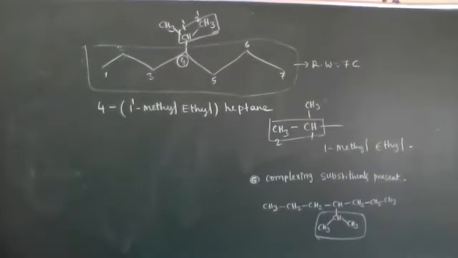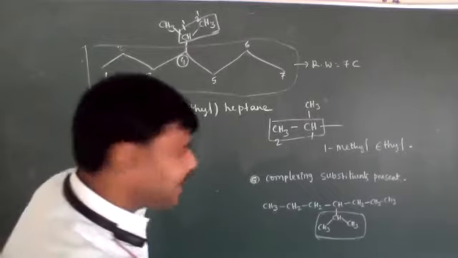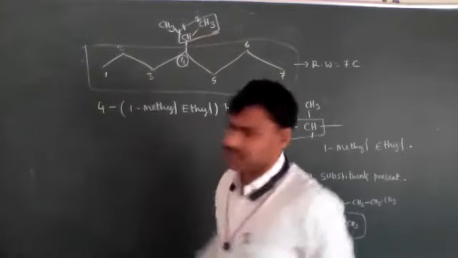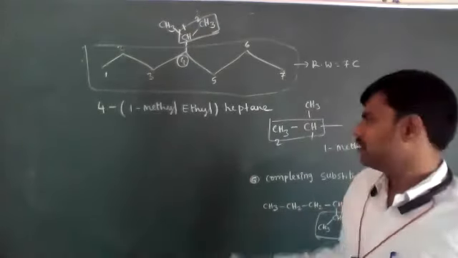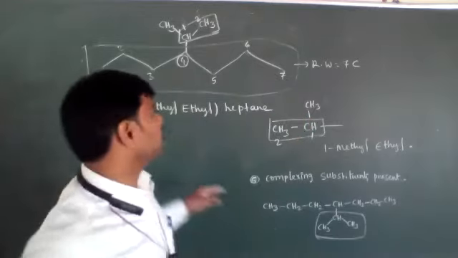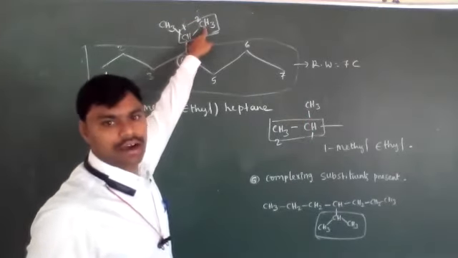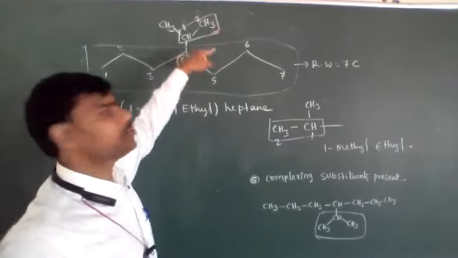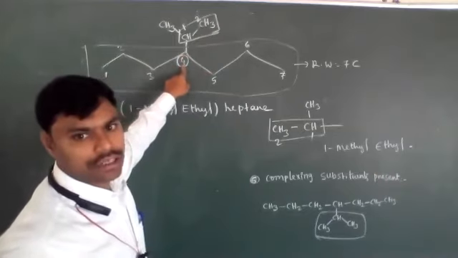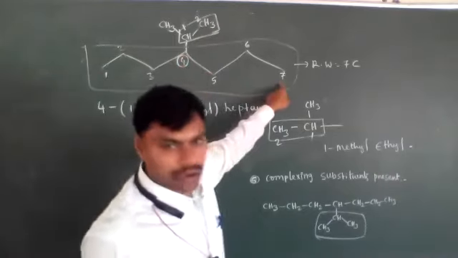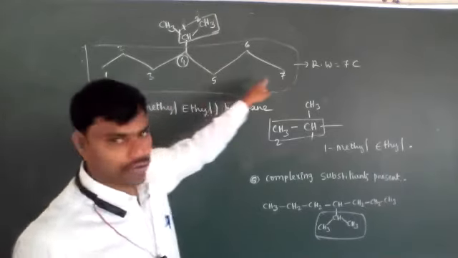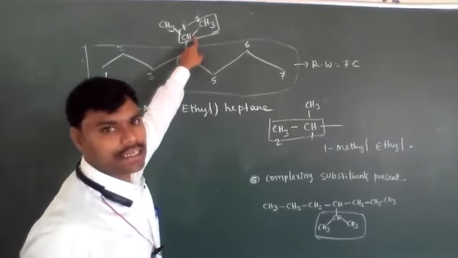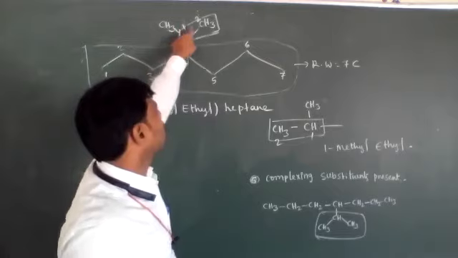If you are confused, you don't write 1 dash, you write 1 only. That is our convenience. I am giving the numbering 1 and 2; instead of 1 and 2, I gave 1 dash and 2 dash. So where do 1 dash and 2 dash substitute? They substitute at the fourth carbon. For the major root word I gave the numbering 1, 2, 3, 4, 5, 6, 7 only. At the fourth carbon, one isopropyl group substance is present. Its numbering is 1 dash, 2 dash.